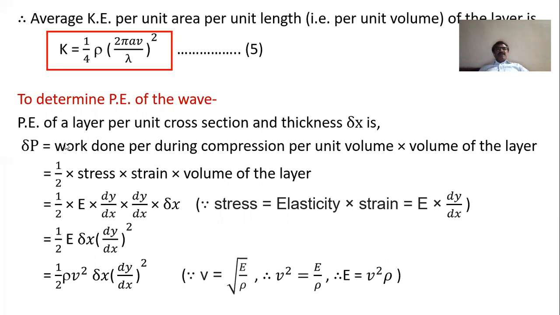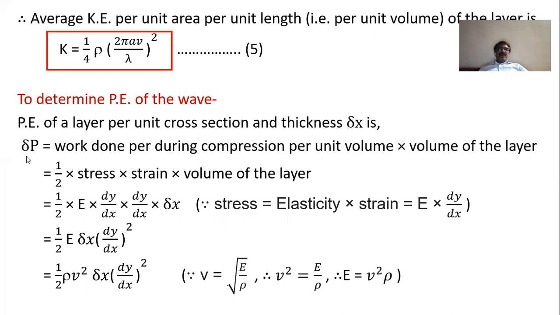Potential energy is simply equal to work done per unit volume multiplied by the volume of the layer. Now consider a layer of unit cross section and thickness delta x, as we considered while calculating delta K, that is the elementary kinetic energy of a small layer.